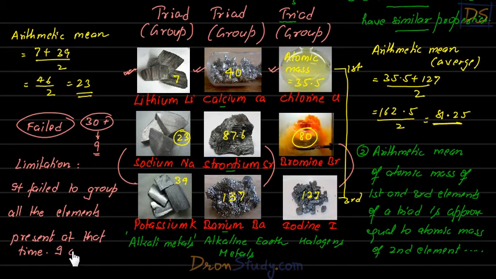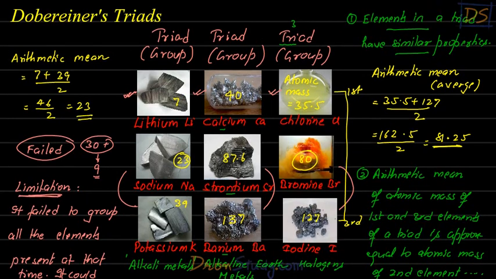It could group only 9 elements. So this was the limitation of Döbereiner's triads, and that's why this was rejected, students. So once Döbereiner's triads were rejected, other scientists tried to do grouping in different styles. Now we'll see that.